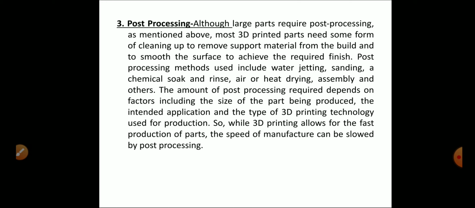Post processing: in the additive manufacturing process we need some post processing. We create a 3D object with the help of design software, this design is converted to an STL file, and then the STL file is converted to a 3D object by depositing layer by layer.